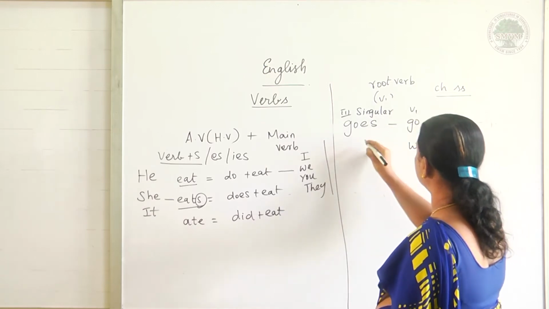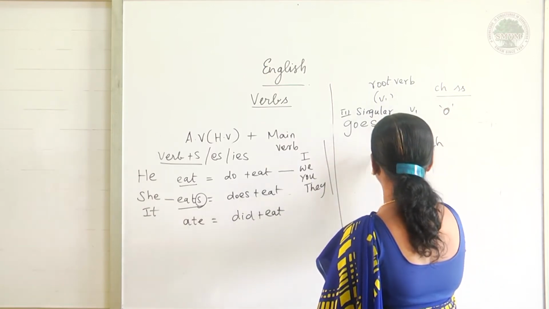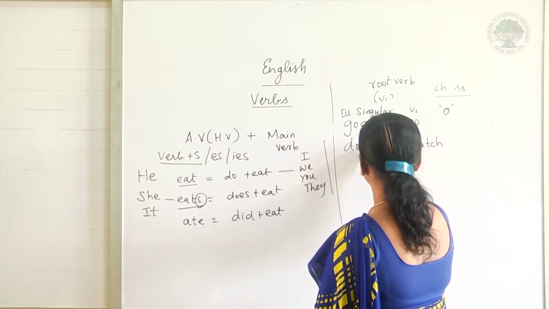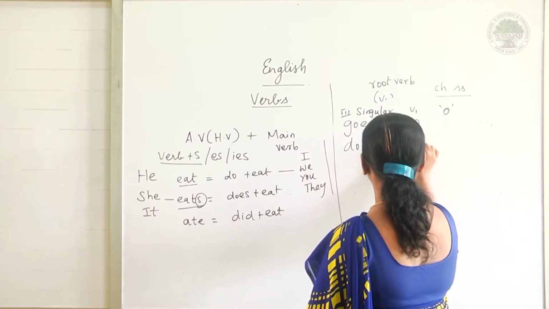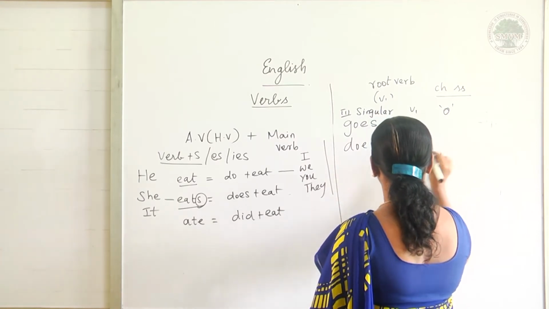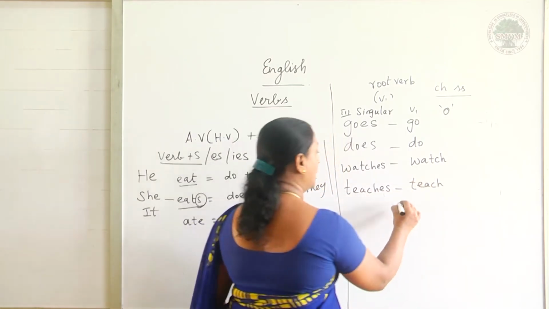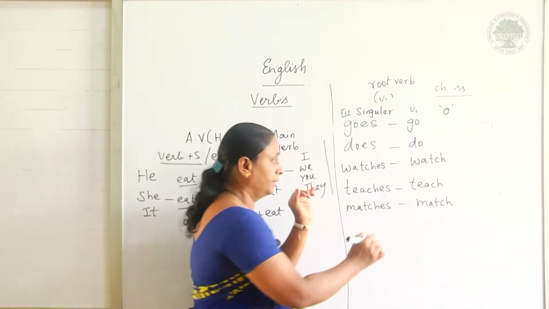For example, do, does. Watch, watches. Teach, teaches. Then match, matches. What are we doing?